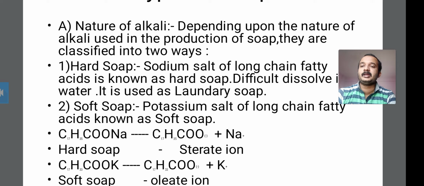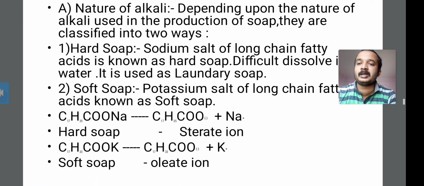The nature of alkali means which alkali solution you use in the production of soap, and the soap's nature depends on it. They are classified in two ways. First is hard soap and second is soft soap.